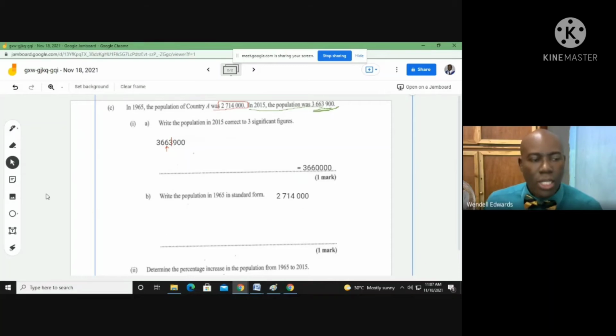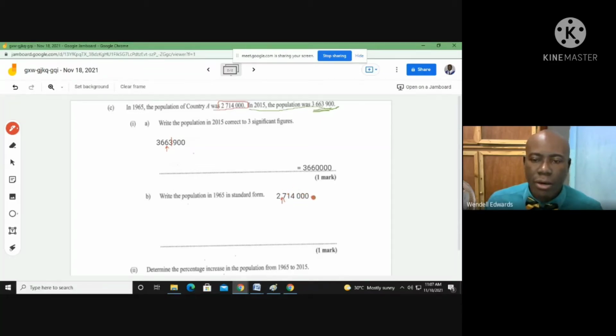We want this in standard form, but in standard form, the decimal point must come after the first non-zero digit. So the decimal point has to come here. But when you don't see a decimal point, the decimal point is at the back. So we can count how many places it was moved by powers of 10 until it reaches here.